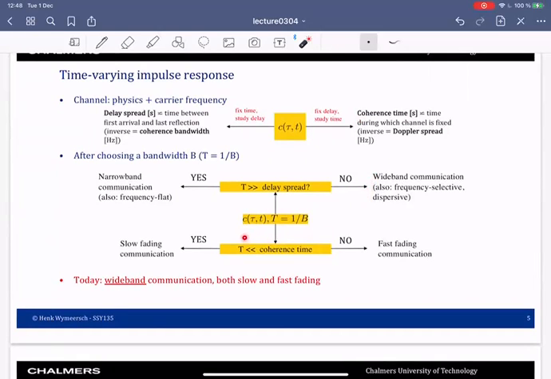If the symbol duration is much smaller than the coherence time, we will have slow fading, where for many symbols the channel is constant. On the other hand, if this is not true, we'll have fast fading, where the channel can change symbol by symbol. So last time we focused exclusively on the narrowband case, and today we move on to wideband communication.